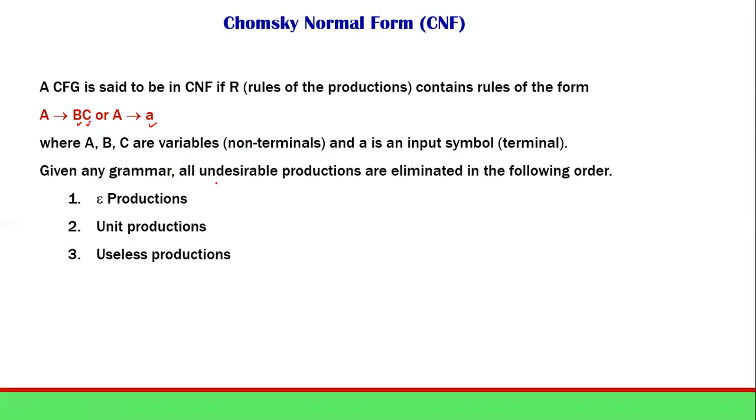Given any grammar, all undesirable productions are eliminated in the following order. Epsilon productions we have to remove first, then unit productions we have to eliminate, and then useless productions have to be eliminated.